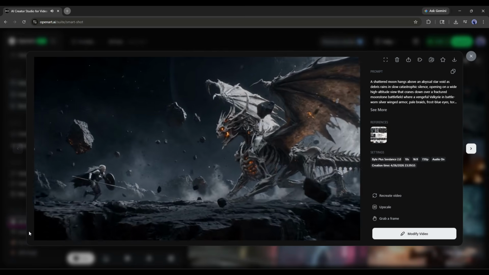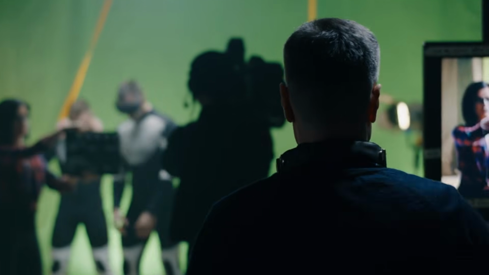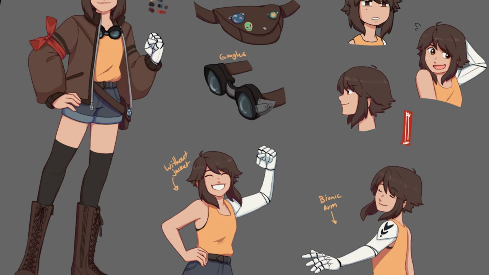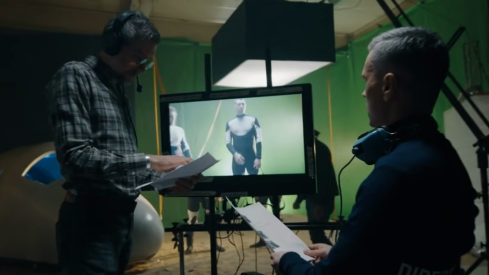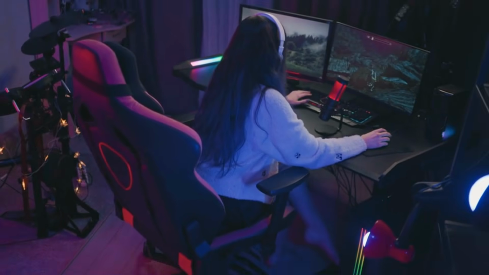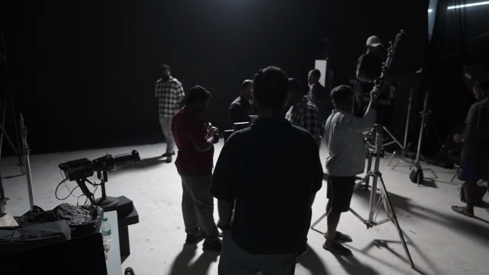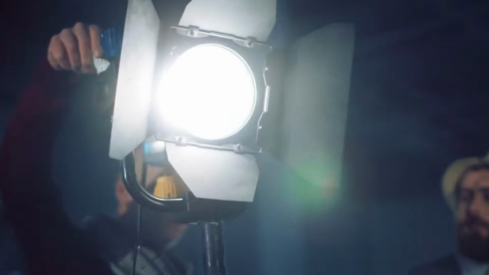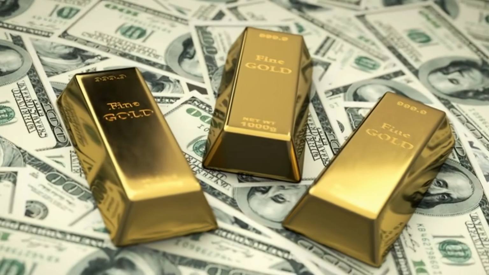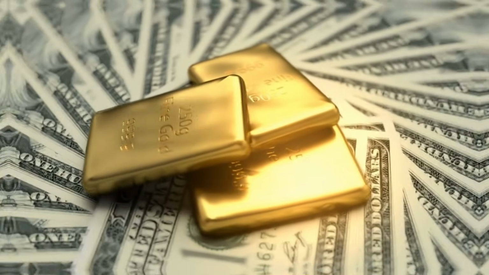Now, honestly speaking, if we want to create a shot like this with the traditional method with a real director, we need to build a set with a green screen, design the concept art, create the costume design for the character, create the storyboard, and then take multiple shots by the cinematographer using several lenses and a camera. Once done, we need a massive team of editors to do all the VFX work. And the whole process will take around 7 days to 15 days to create the 10-second visual. But we just created it in just a few minutes. And the cost? Don't mention it. It costs only around $2, while the traditional method will cost over $100,000.